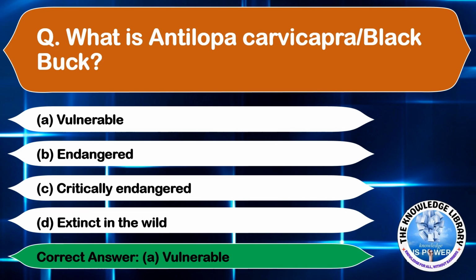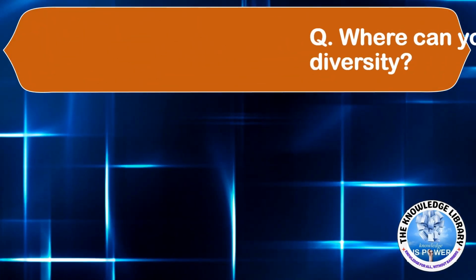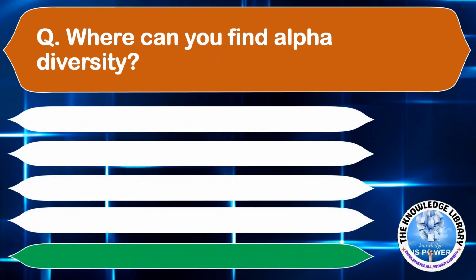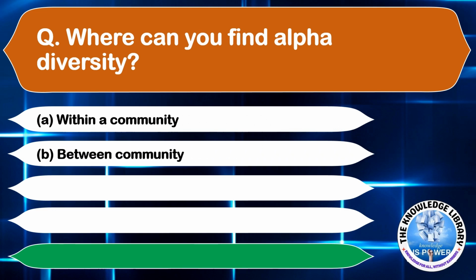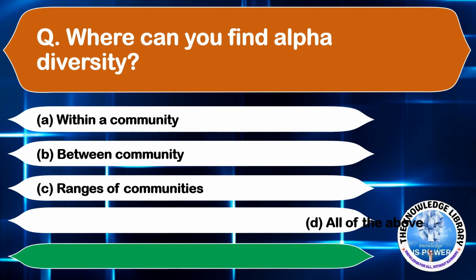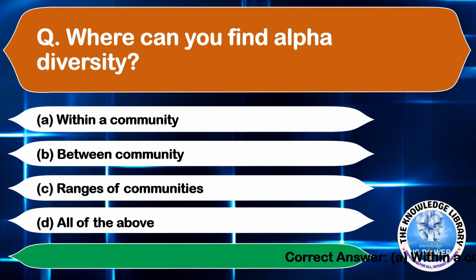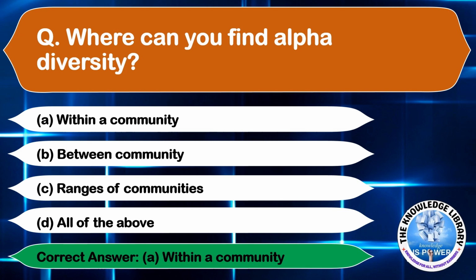Moving on to the next question. Where can you find alpha diversity? Option A, within a community. Option B, between community. Option C, ranges of communities. And option D, all of the above. The correct answer is option A, within a community.